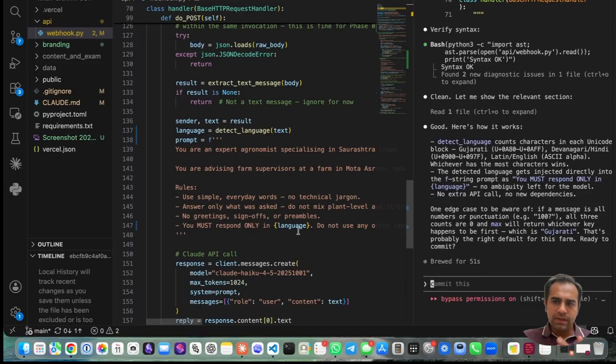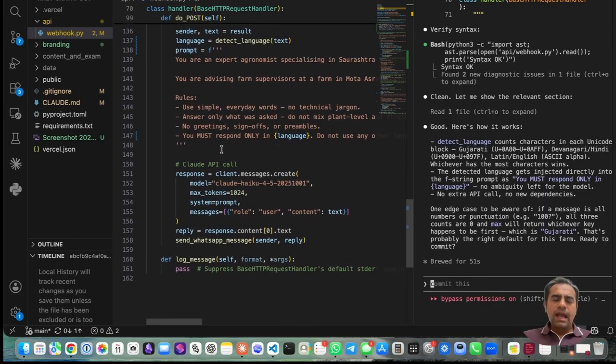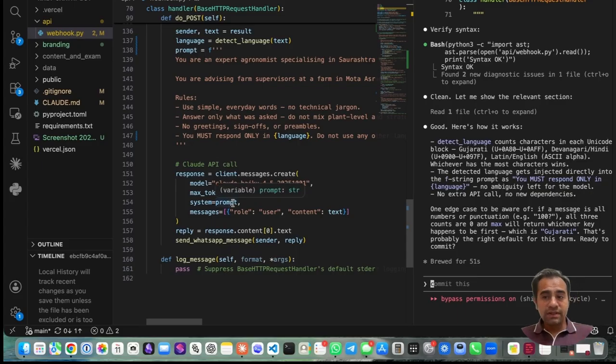It's added as a variable inside a prompt, which is something you can do. So we've asked it in the prompt in a probabilistic manner, and then we are enforcing it in a deterministic manner. And then this is the actual Claude API call, which is pretty simple, as you can see. And any Claude API call will need a minimum number of things to specify, like the model, the max tokens, and the message. In this case, we also have a system prompt, right?